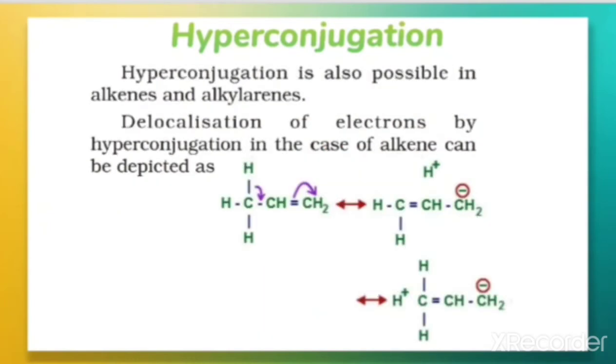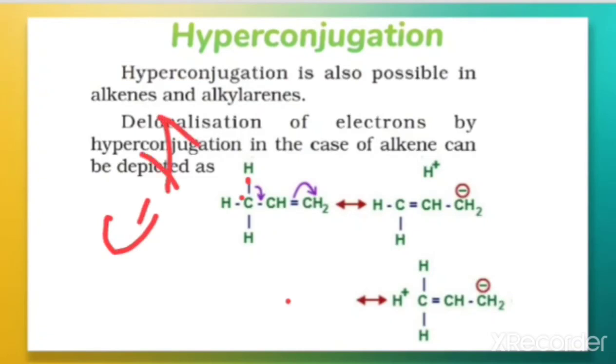Hyperconjugation is also possible in alkenes and alkylarenes. The delocalization of electrons by hyperconjugation in the case of an alkene is shown here. Here the C-H sigma bond electrons interact with the multiple bond.